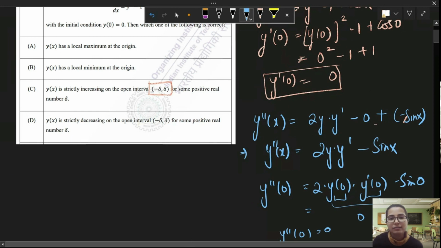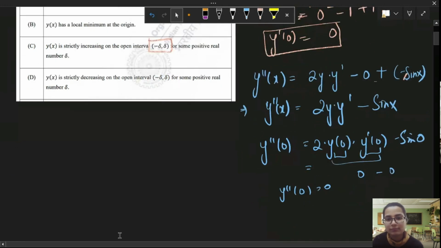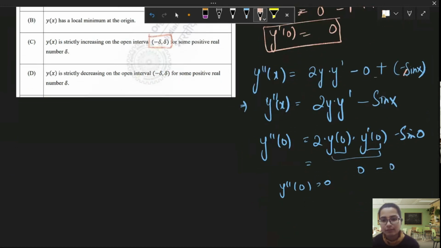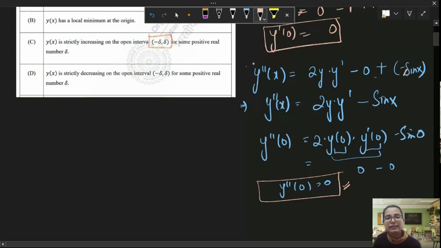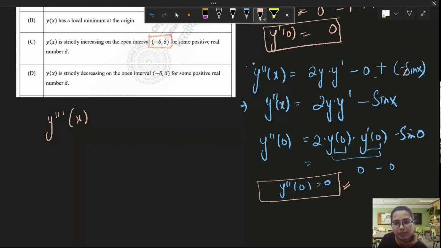And we are not able to get anywhere, because y double dash 0 became 0. Okay. So in the case where our second derivative test fails, what do we do? We move on to the third derivative test. So let's try to find the third derivative and see if it's possible to do so.